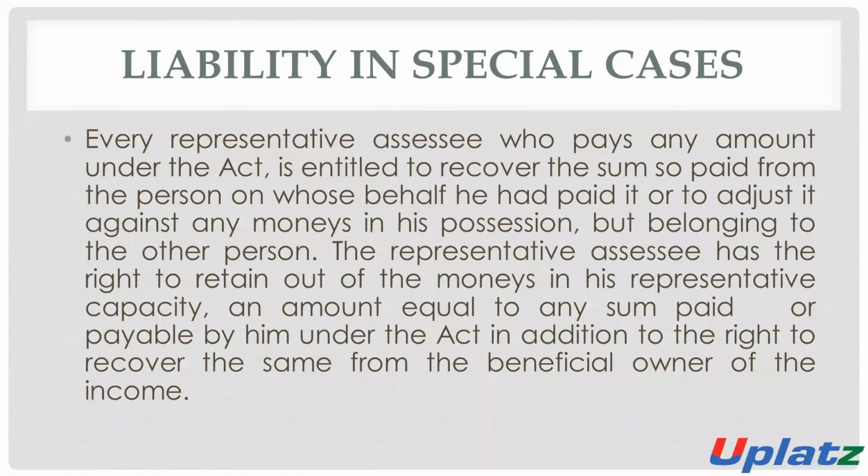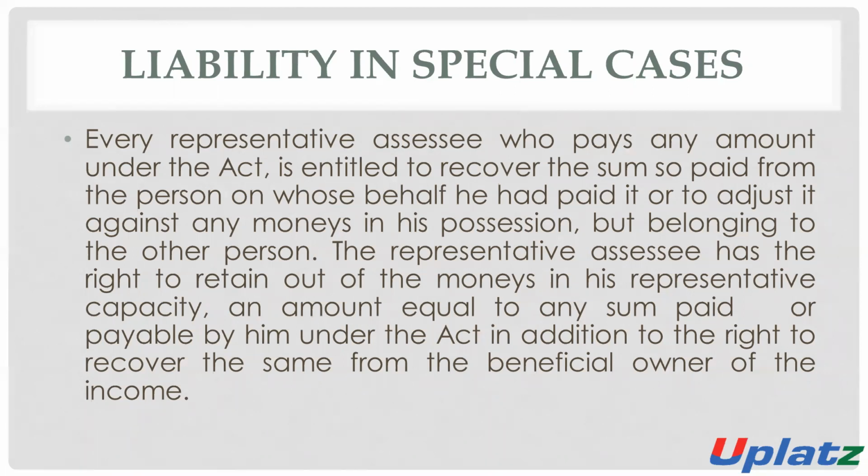So the representative can adjust such amount against any money which is in his possession but belonging to the other person, meaning the income or amount relating to John only.